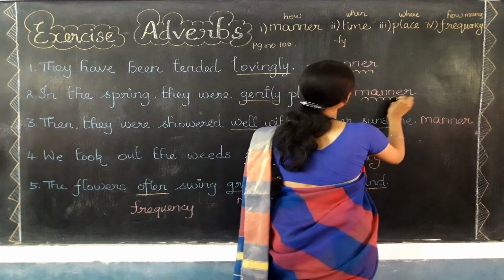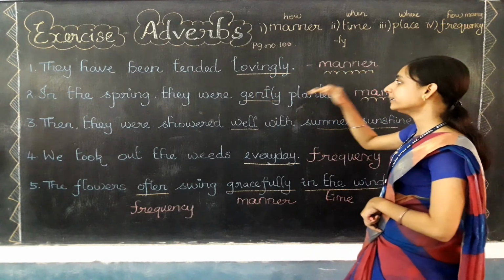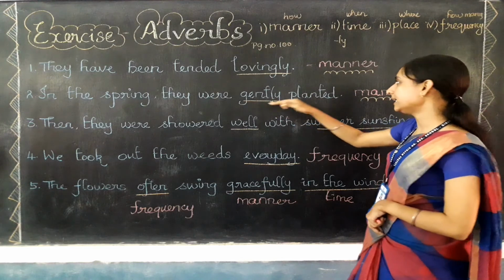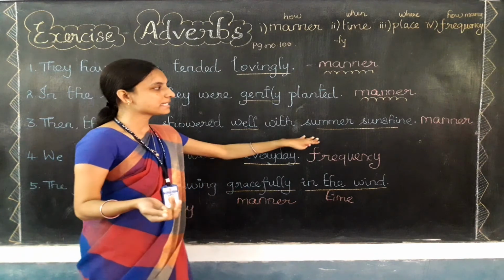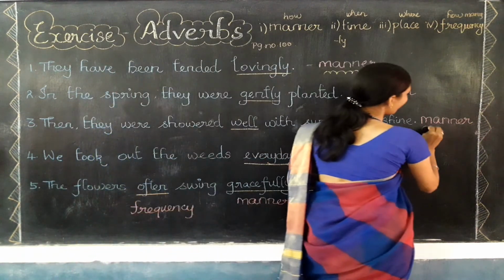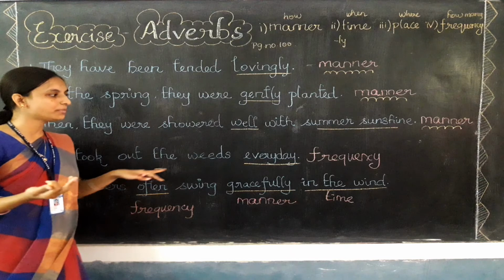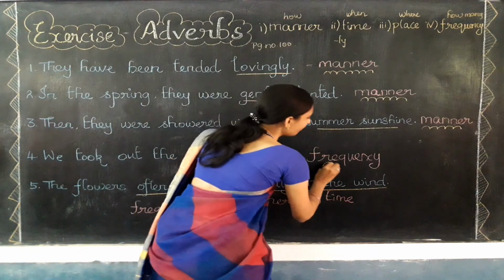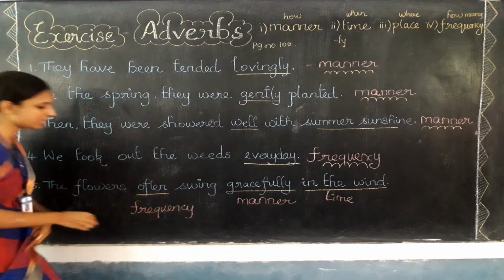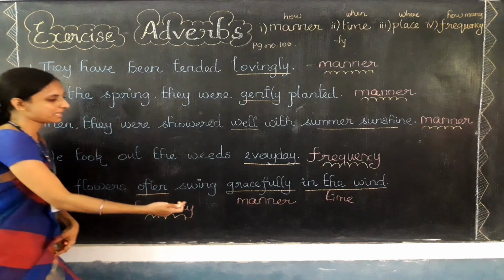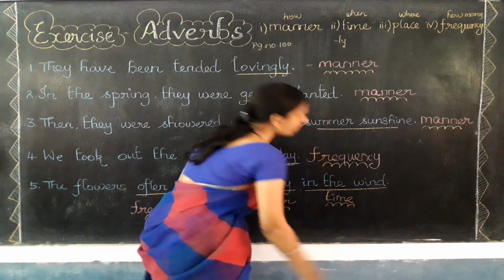So for the first question the answer, the adverb I have found out that is lovingly. It refers to manner. So second question the adverb will be gently. It refers to the manner only. And for the third question the adverbs are well and summer sunshine and they both refer to the adverb of manner. And fourth one here we have found the adverb that is every day and it refers to adverb of frequency. And finally we have found three adverbs. First one often, it refers to adverb of frequency. Second gracefully, it refers to adverb of manner. At last in the wind, it refers to the adverb of time.